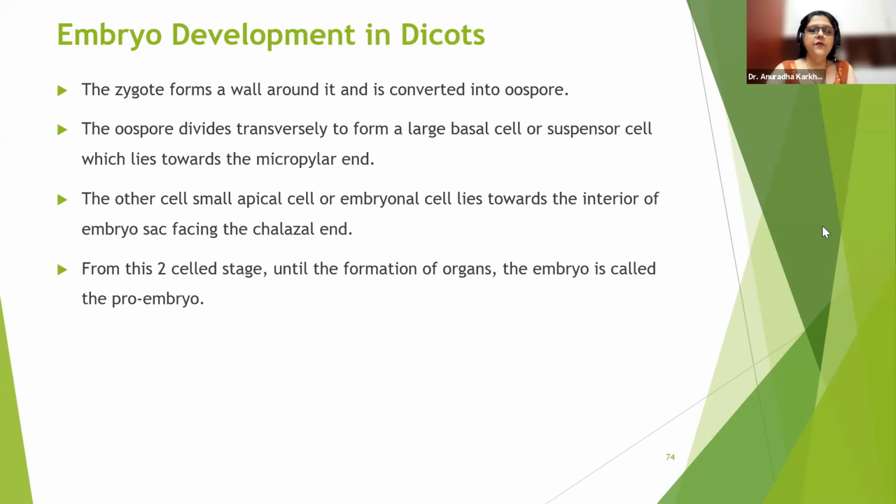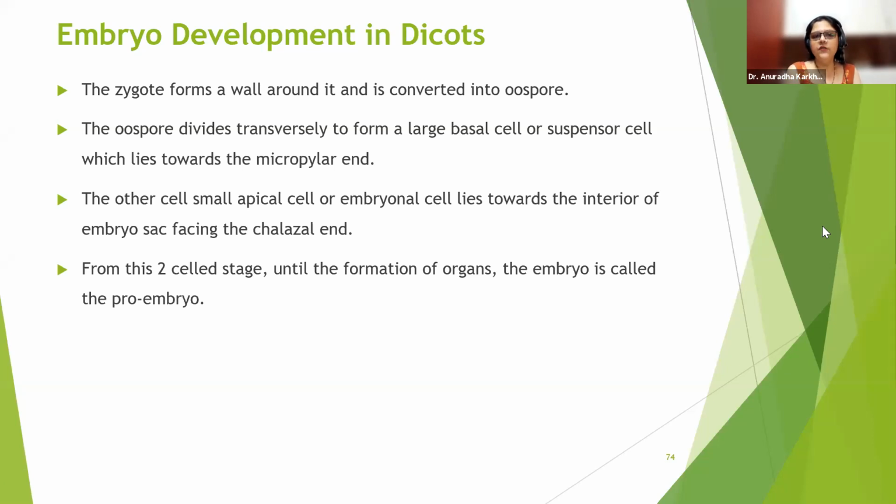Here we have seen how the endosperm formation has taken place, and let's go ahead with how the embryo formation is going to happen now. Embryo development in dicots.